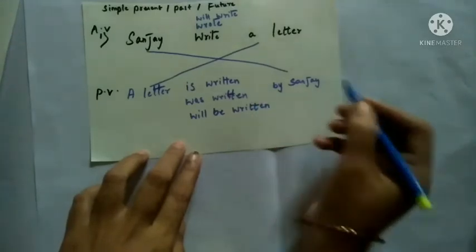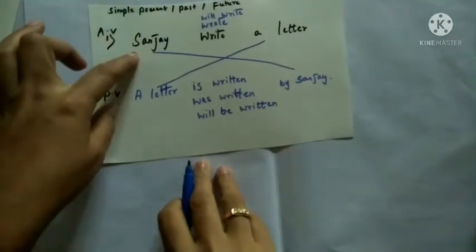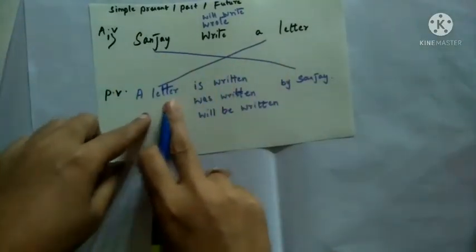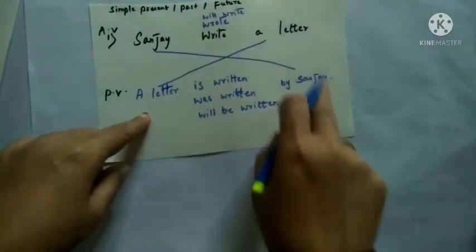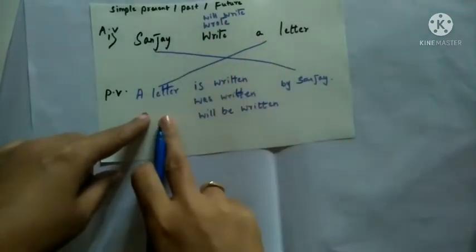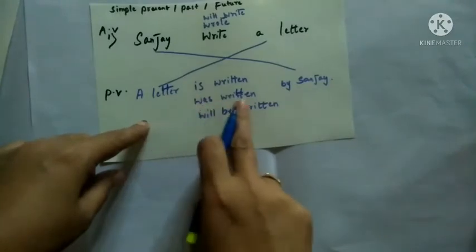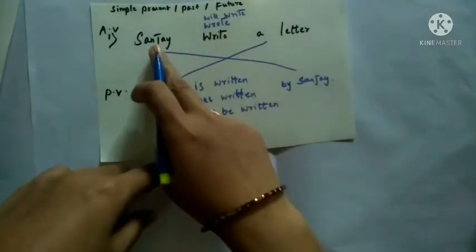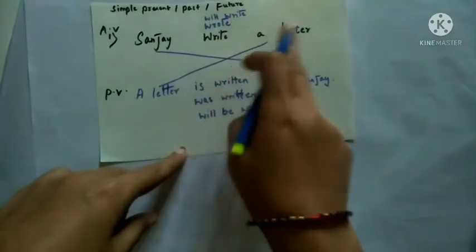by Sanjay. See, in present tense the question is Sanjay writes a letter. The answer is a letter is written by Sanjay. In past tense, Sanjay wrote a letter. So your answer will be a letter was written by Sanjay. In future tense, what will you write? Sanjay will write a letter.